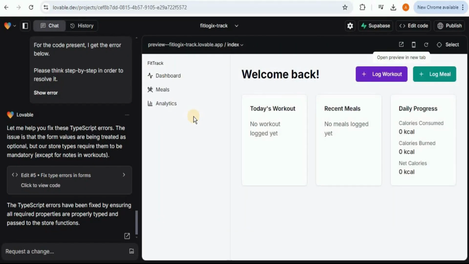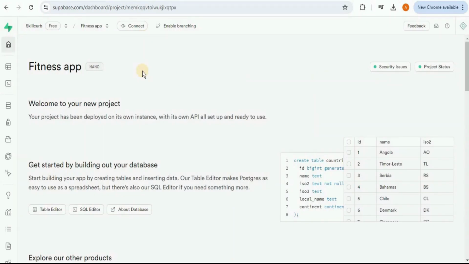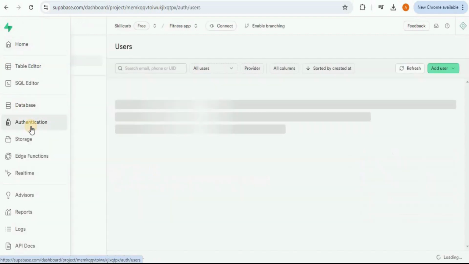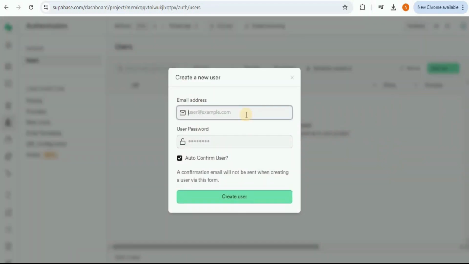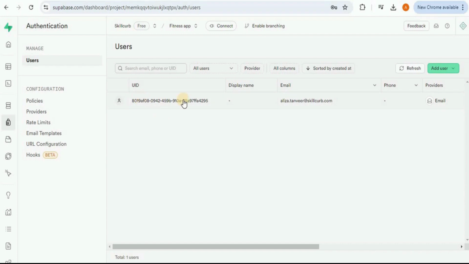As you have already seen how you can connect Supabase with Lovable to connect your application with the database, you will be surprised to know that Supabase also provides you the option for authentication. So you have to go to Supabase and, from the left navigation menu, click on authentication. You can see right now there is no user inside the project. So you simply click on the add user button right here, and from here, click on create new user. Here you have to provide the email address and the password for the new user. So here you can see that a new user with this email has been created.